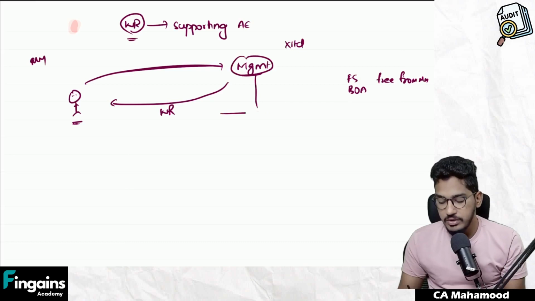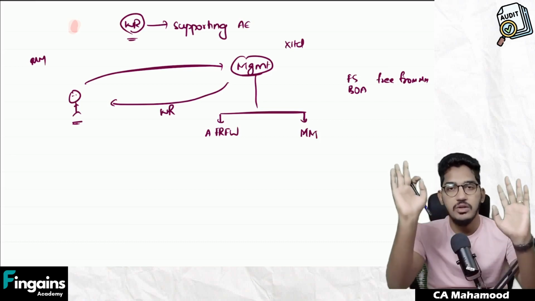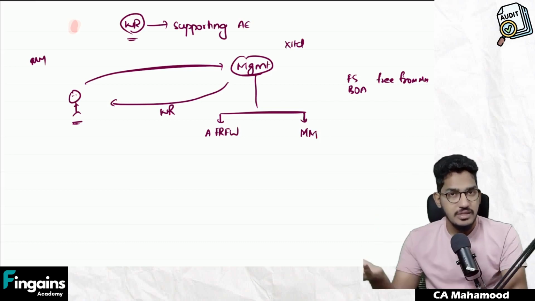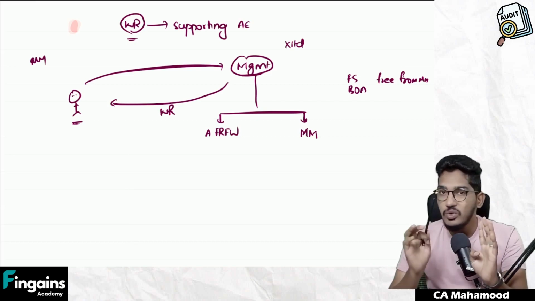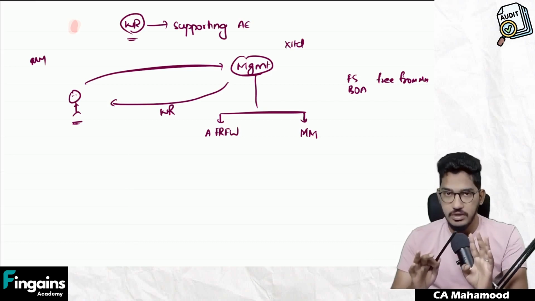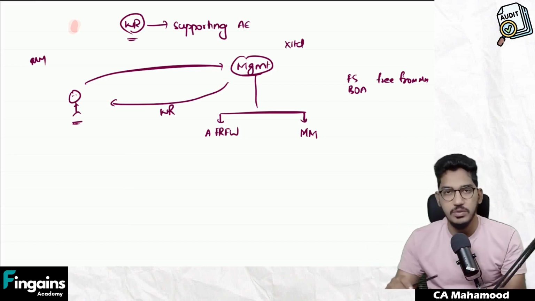I will ask the management to give a written confirmation that they have prepared the financial statements as per the applicable financial reporting framework. I will ask the management for a written confirmation that they have prepared the financial statements free from material misstatements. Just take two confirmations from the management. That's all. You can express the opinion. Is that the case? No. So that is why the standard is telling you to use written representation only as supporting evidence. You can't use written representation as the only audit evidence for expressing the opinion.